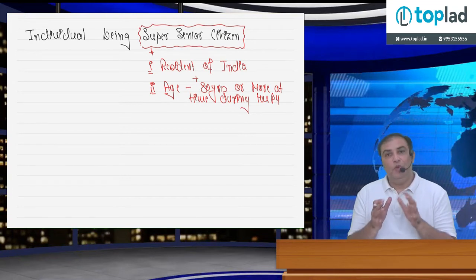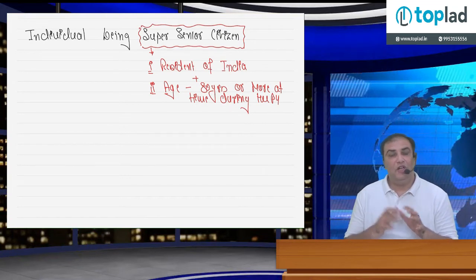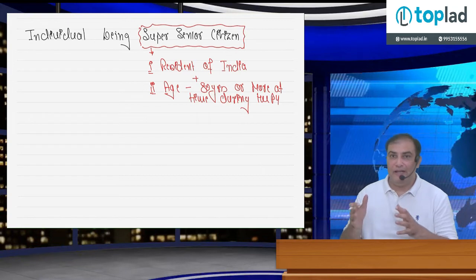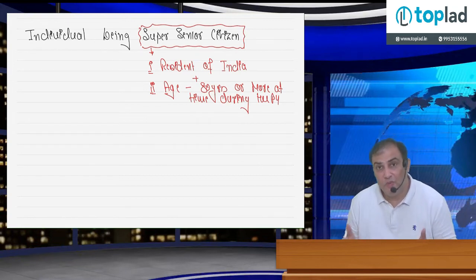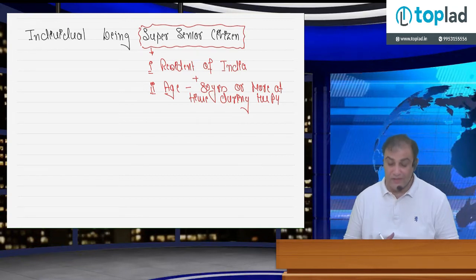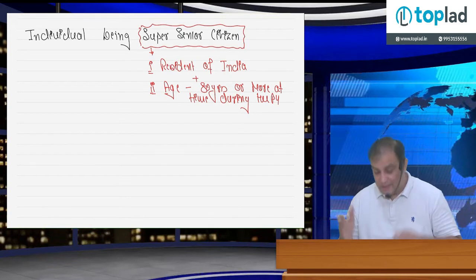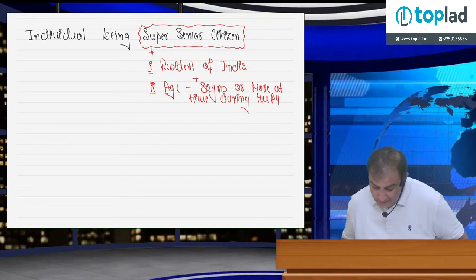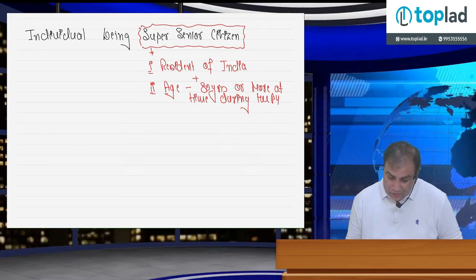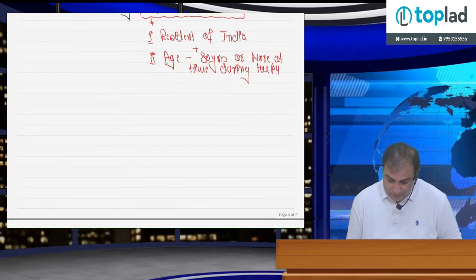So less than 60, normal individual. 60 or more but less than 80, senior citizen. 80 years or more, super senior citizen. Super senior citizen means super savings, super tax benefits. So let's elaborate here. Please write down: income, sorry, it's part of the income.